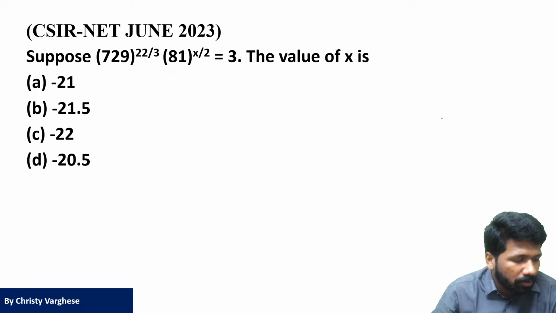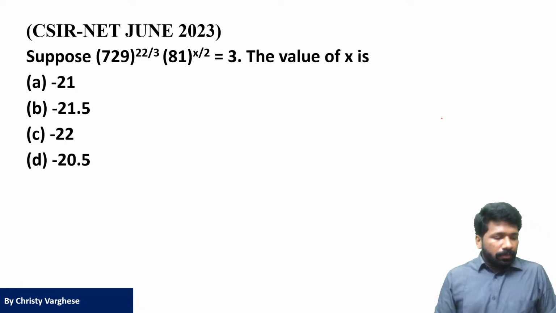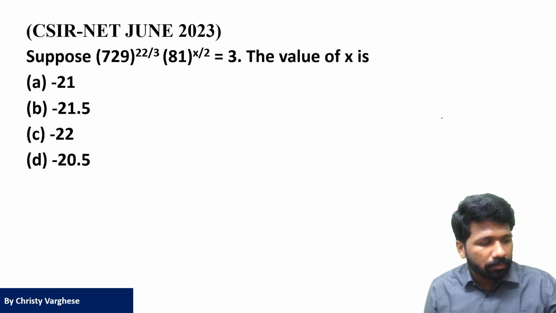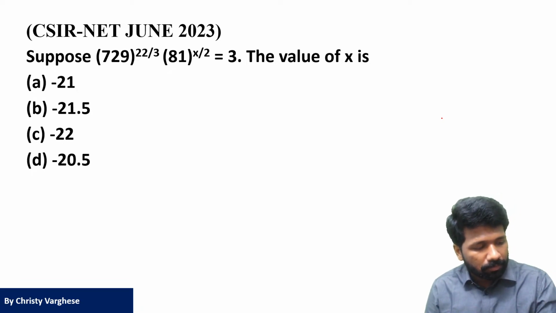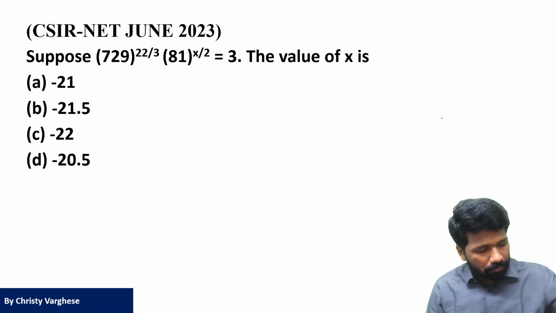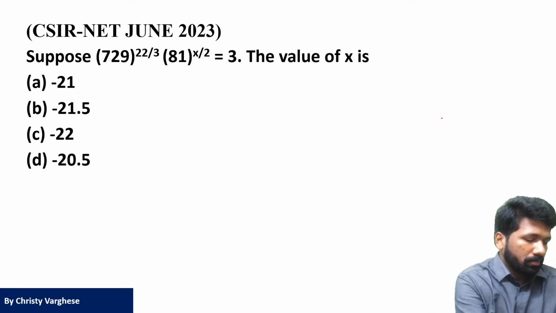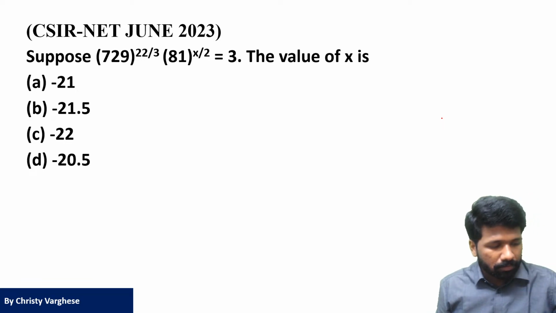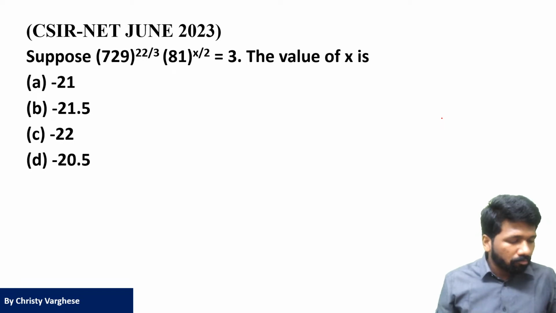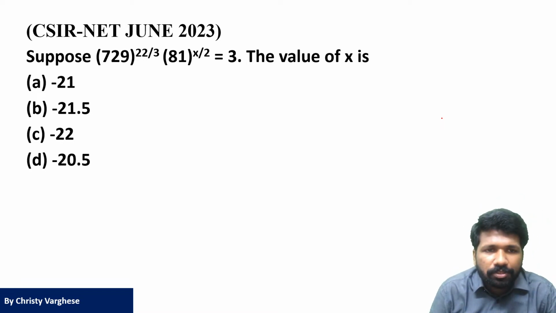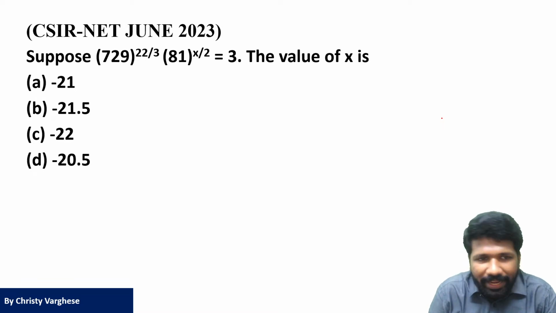So try this question, all of you. Okay, due to lack of time I will start explaining. Suppose 729 raised to 22 by 3, times 81 raised to x by 2, equal to 3. Find the value of x.